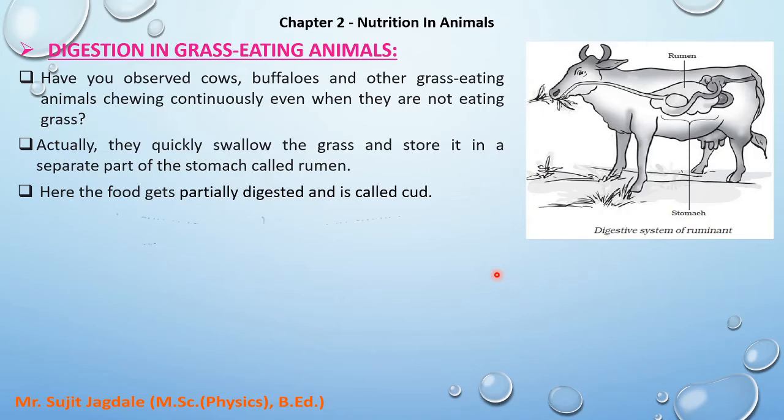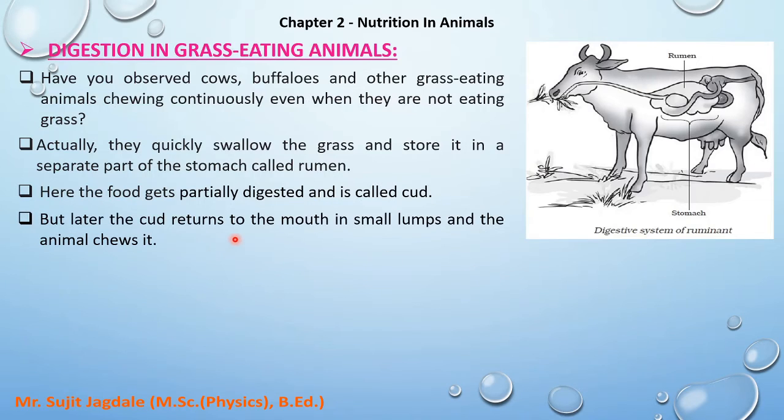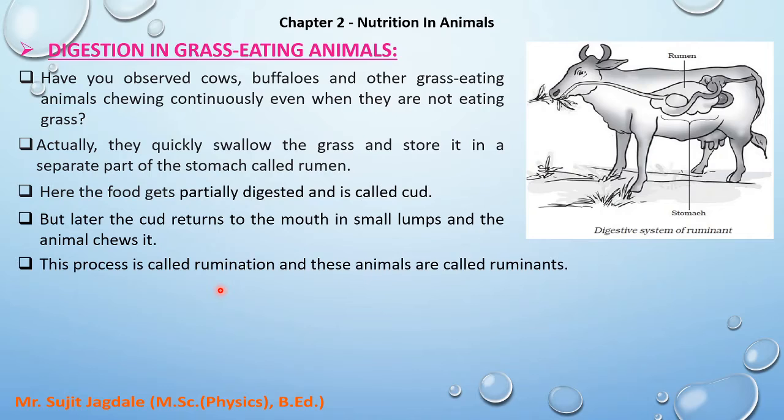Now this cud, that means the grass which is swallowed by the animal, returns to the mouth in small lumps, and then the animal chews it properly. That means when they are not eating, the cud returns to the mouth from the rumen in the form of small lumps, and then the animal can chew that cud properly. This process is called rumination.